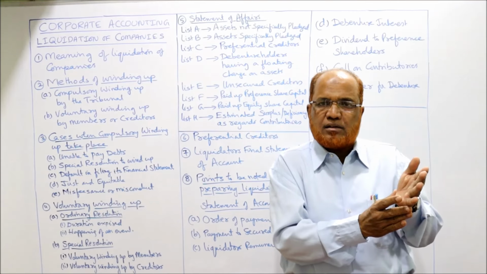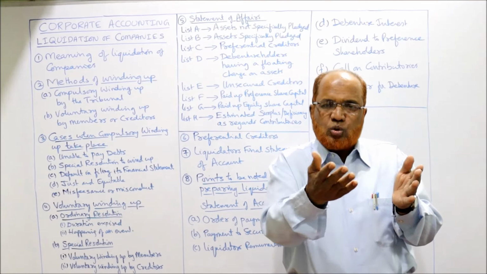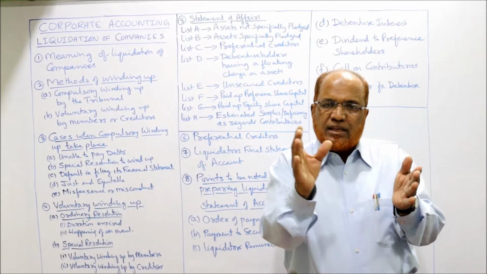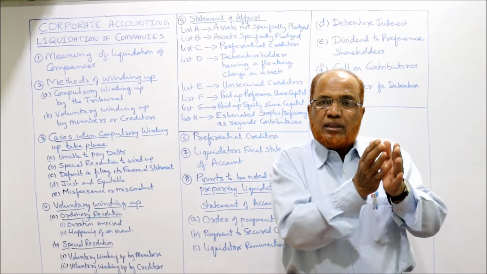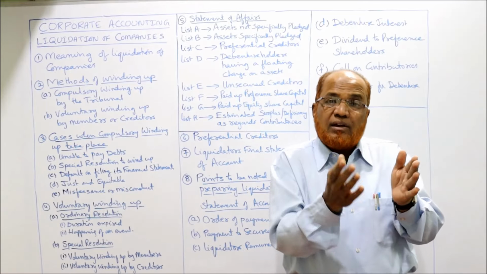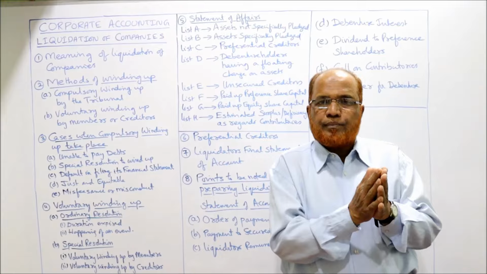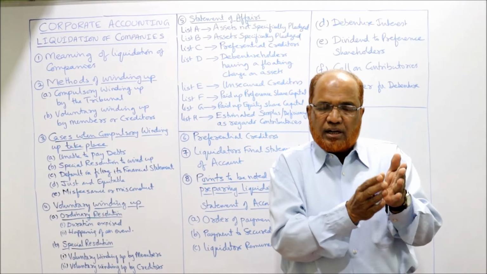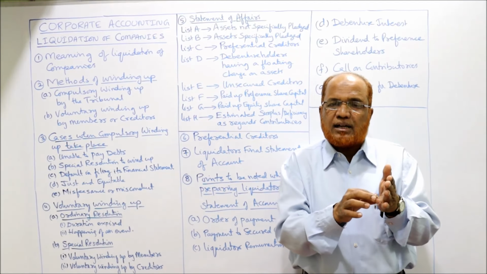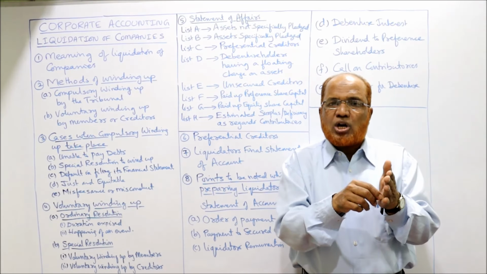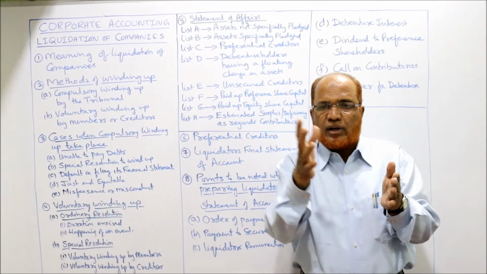Suppose the building asset. कंपनी जब debentures issue कर रही है तो debenture holders को बता दी कि these debentures will have a charge on the building. So at the time of winding up, the building has to be sold, but they will appoint a receiver. In the provisions in the debenture deed, it is given that a receiver will be appointed at the time of winding up. He will take charge of that asset which is given as security to debenture holders,